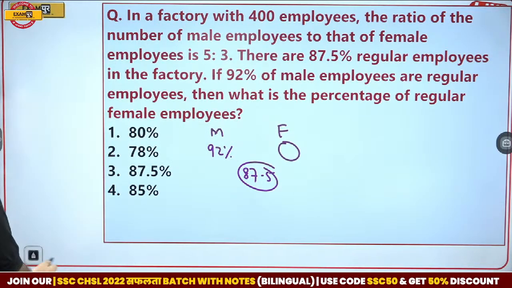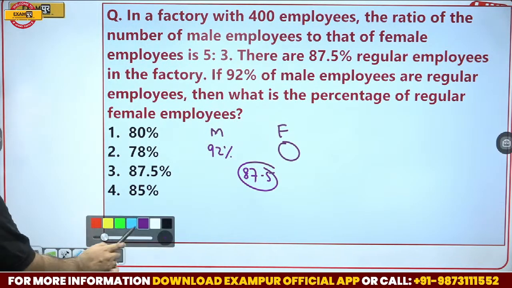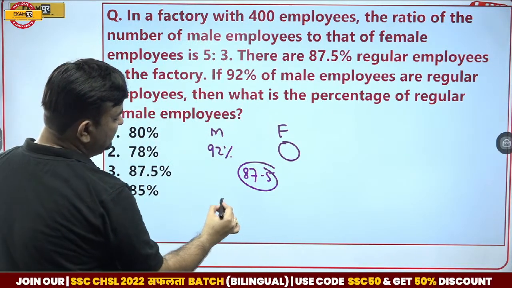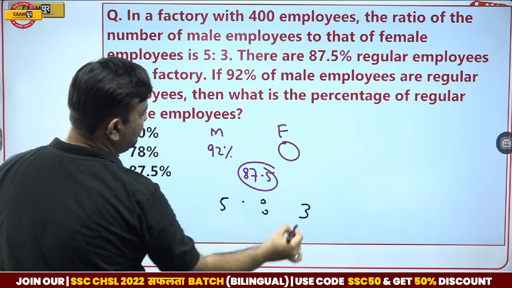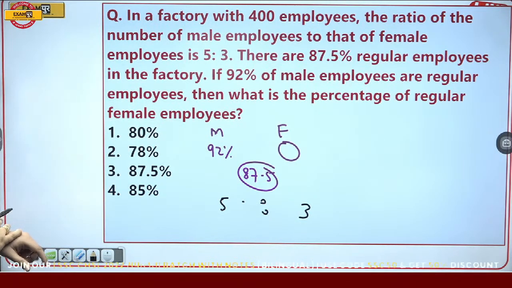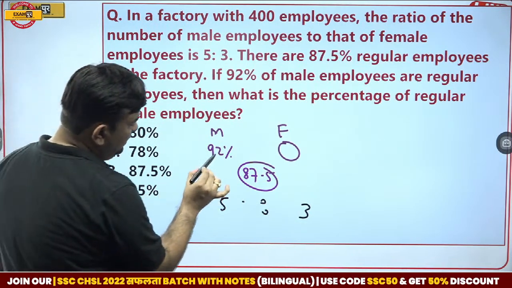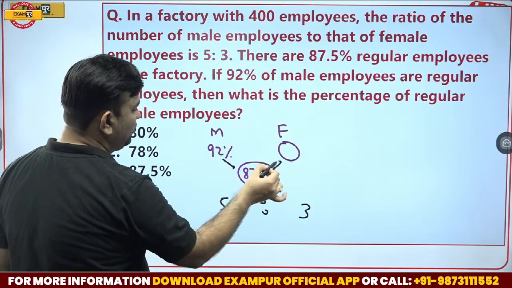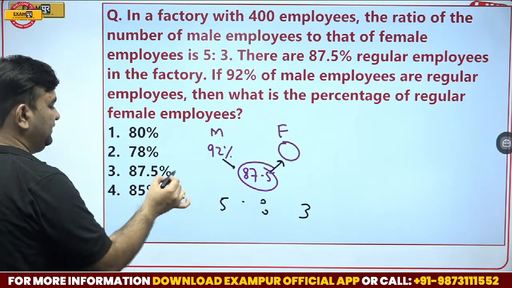I'm applying the alligation. I just want the ratio of male and female, which is 5:3. Bigger minus middle. If one is bigger, another should be smaller. Answer should be less than 87.5.